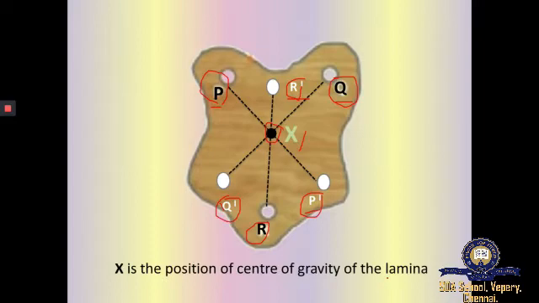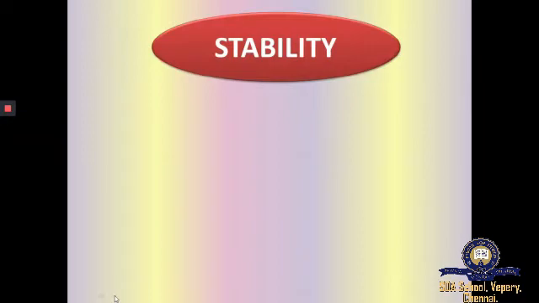So now we have found the center of gravity for an irregularly shaped lamina. Now we will learn about stability.